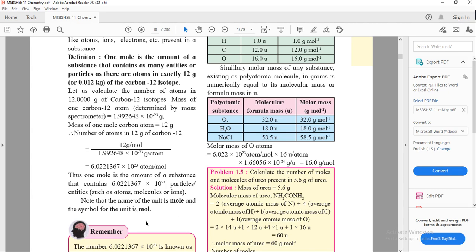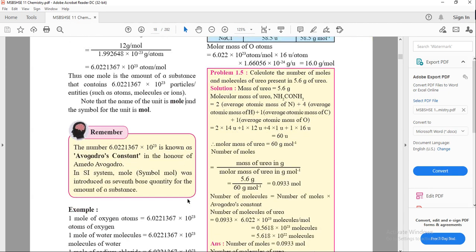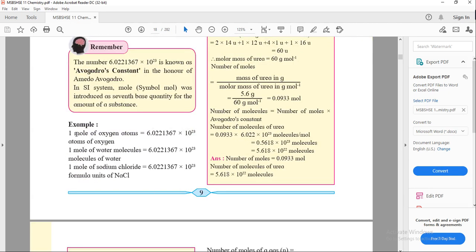So what is 1 mole? 1 mole is the amount which contains this number of elementary entities: atoms, ions or molecules. Note that the name of the unit is mole and the symbol for the unit is mol.